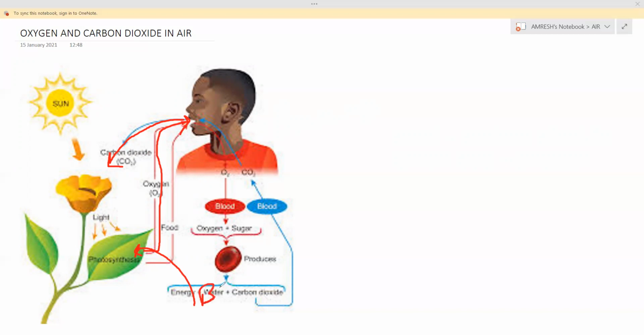You don't focus on the down part. From this burning also carbon dioxide goes to the plant, and they all use that and give us oxygen as a byproduct. So for this carbon dioxide and oxygen, what are the three processes required?